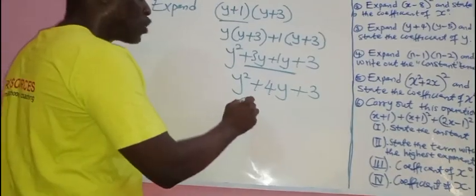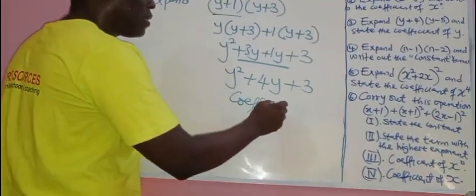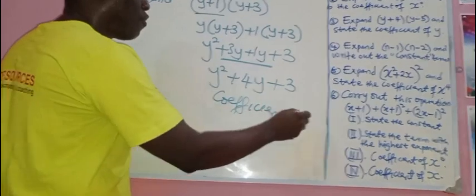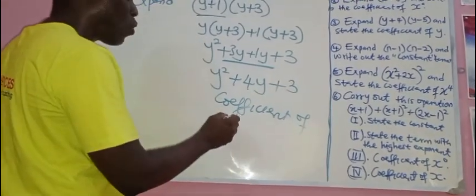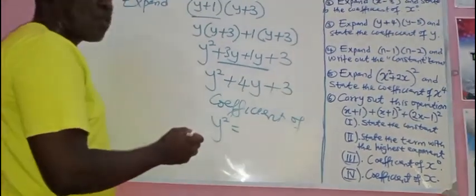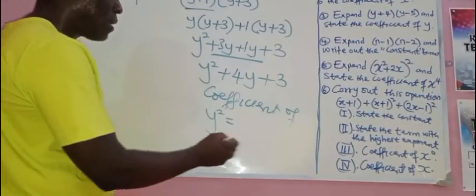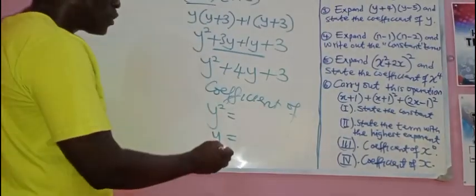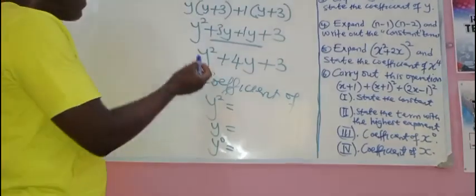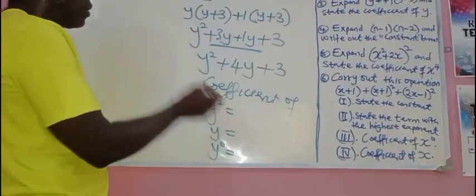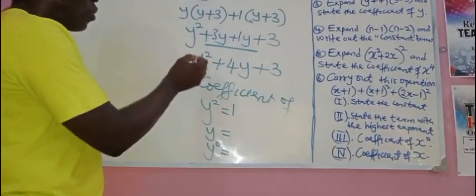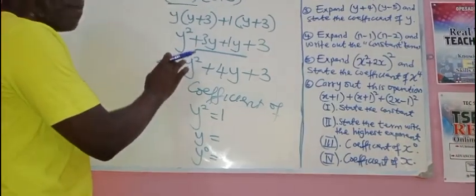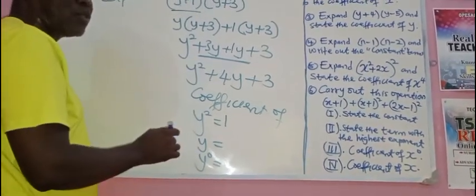Now if I ask you what is the coefficient of y squared, what is the coefficient of y, and what is the coefficient of y raised to power 0? What is in front of y squared? Coefficient means what comes before something.